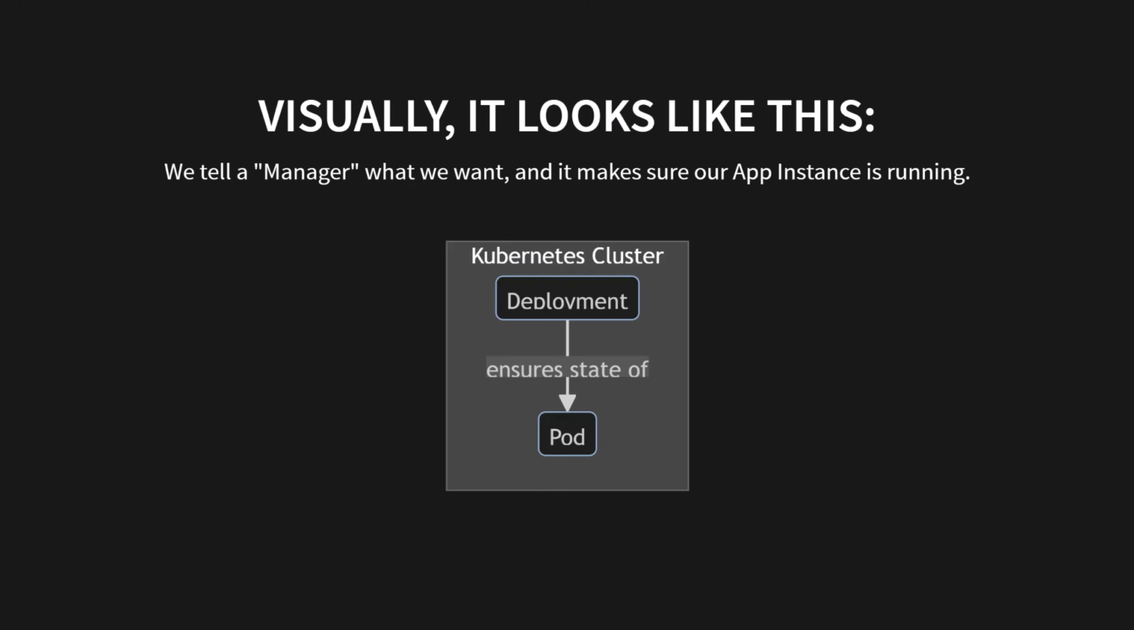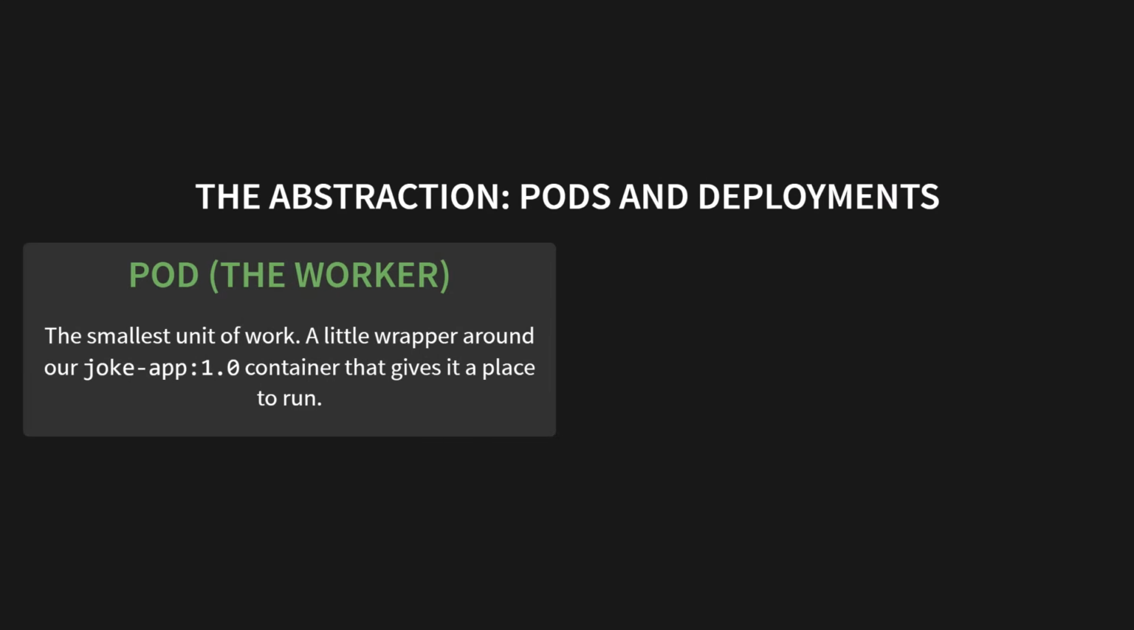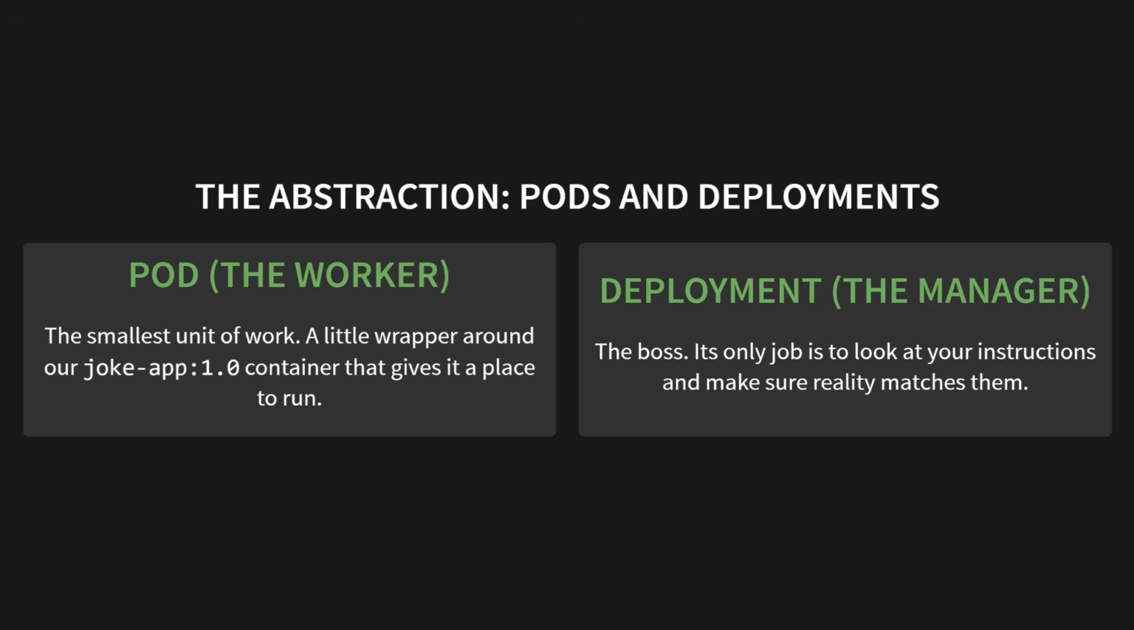So what are these things, really? Let's talk about the abstractions, pods and deployments. The pod is the worker. It's the smallest unit of work in Kubernetes. Think of it as just a little wrapper around our joke-app:1.0 container that gives it a place to run. The deployment, now that's the manager. It's the boss. Its only job is to look at your instructions and make sure reality matches them. So you tell the deployment, I want one worker on the clock.